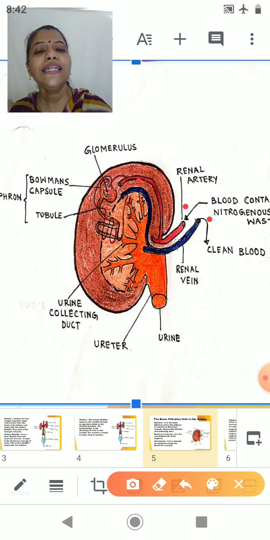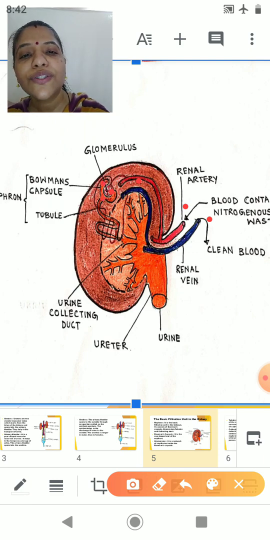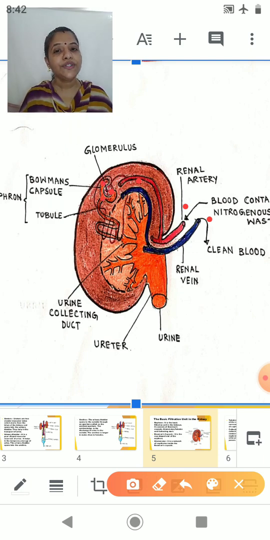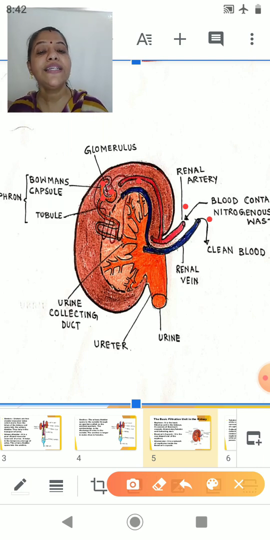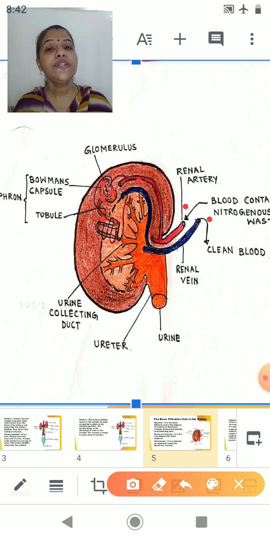Now, other than that, can you see a cup-shaped structure here? This cup-shaped structure is called the Bowman's capsule. It is into the Bowman's capsule that the glomerulus is placed. The glomerulus is placed inside the Bowman's capsule. Now the next part we are going to study is the tubules. The tubules are the tubular part of the nephron.